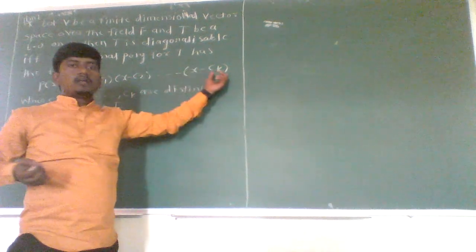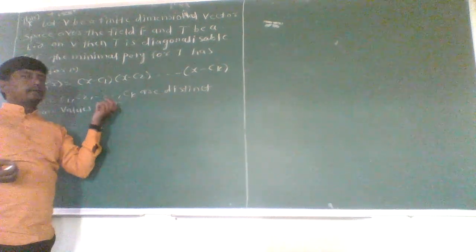Okay, so here we have given that T be a linear operator which is defined on a finite dimensional vector space V over the field F, and then we have to prove that the linear operator T is a diagonalizable operator if and only if the minimal polynomial for the linear operator T has the form, that is P of x is nothing but the minimal polynomial, and which can be written as x minus c1 into x minus c2 up to so on x minus ck, where c1, c2 up to so on ck are the distinct characteristic values of the linear operator T.